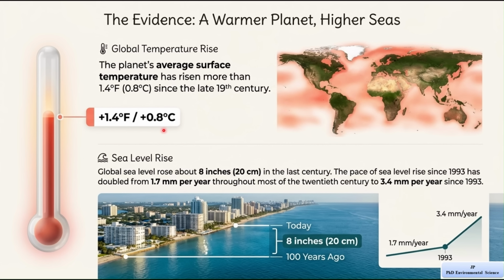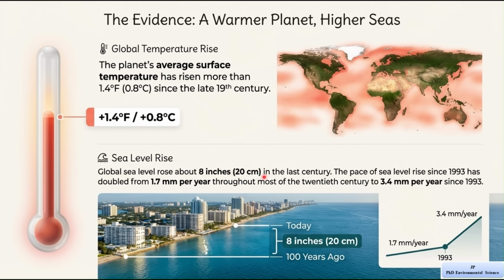Now let's move to the second part, which is sea level rise. So the slide explains that the global sea level has increased by about 20 centimeters, which is about 8 inches, over the last 100 years. This means that the level of water in oceans has gone up compared to what it was in the past. It also explains that the speed of sea level rise has increased.